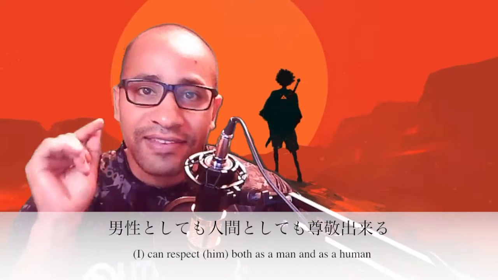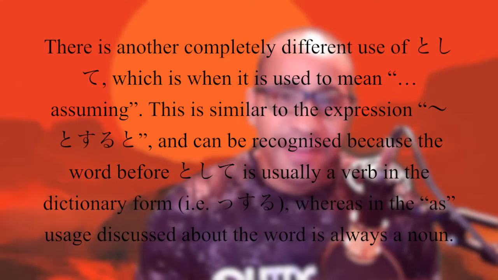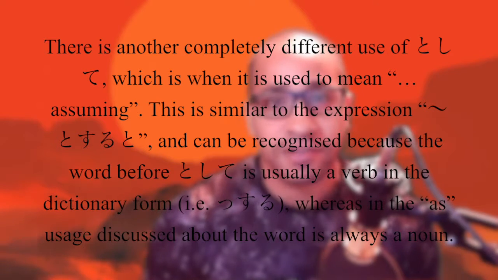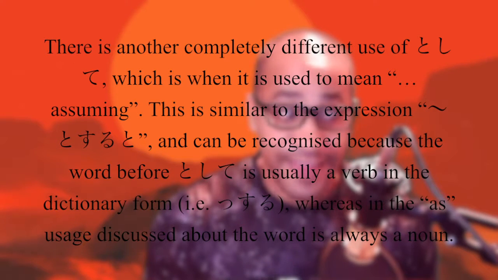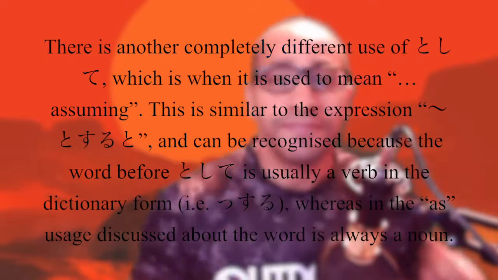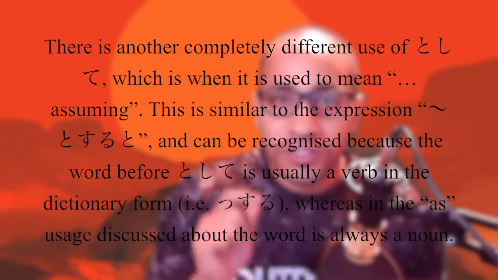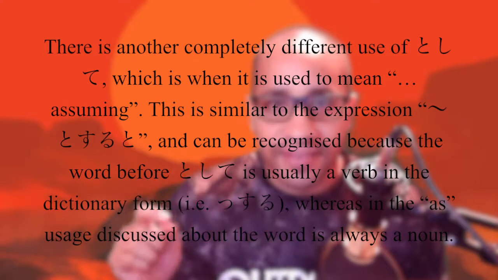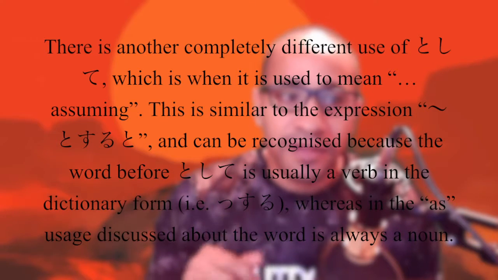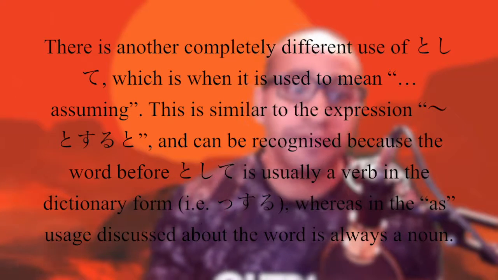All right, one last little fact about this grammar pattern. And that is that there is a little bit of confusion that may arise later. I don't know why I keep hitting this thing every time today. I'm sorry, Mr. Mike, I'm sorry. Anyways, you can get a little confused with the toshite that is out there that has a totally different meaning. It can mean to be assuming something is that or whatever.